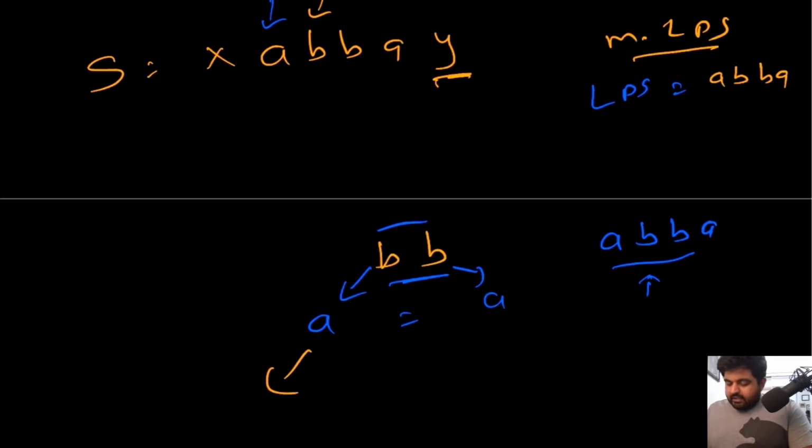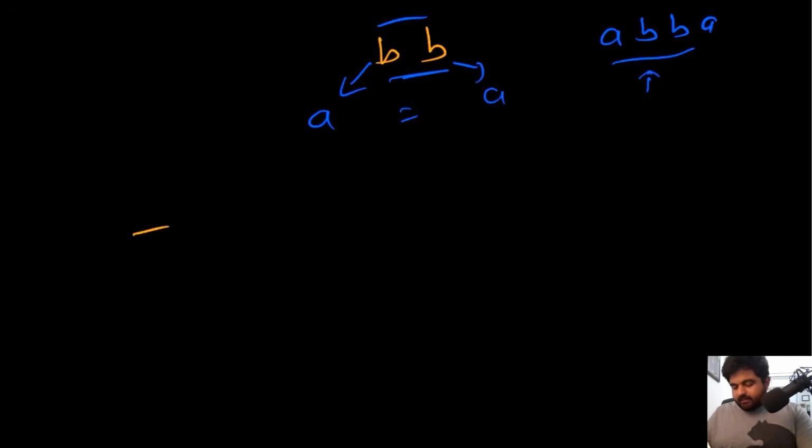So if we again go left and right, this is actually x and this is y. So now these two are not the same. Because these two are not the same, we will just get out of it. We will again check with this a and y. We don't find any palindrome, and we would be done with this one. So in this case, we would return this ABBA as part of our answer, and that would be the final solution. So the time complexity in this case is actually going to be big O of n square.